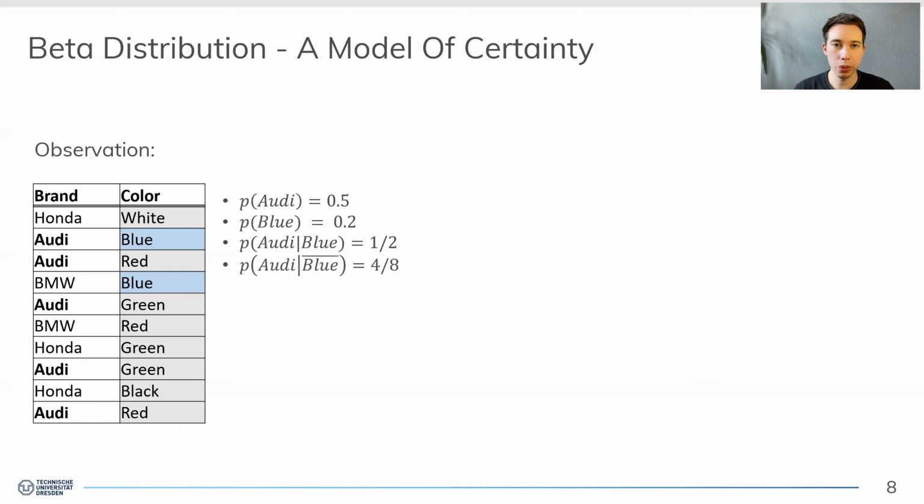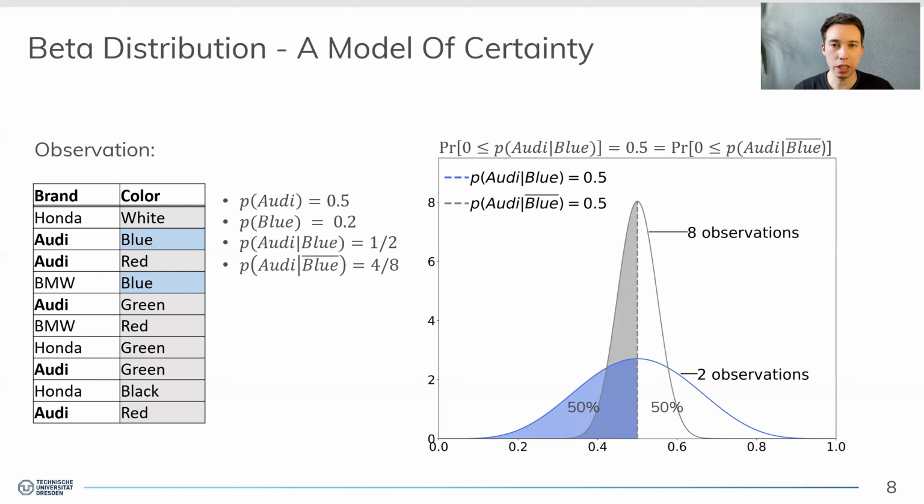And we can model these conditional selectivities as two different beta distributions, where we see that the point estimate or median in both cases is 0.5. However, we see that the slope of the gray function, which is Audi under not blue, is much steeper due to the fact that we have 8 observations compared to 2 observations for Audi under blue. So more probability mass is centered around the median of the gray function.